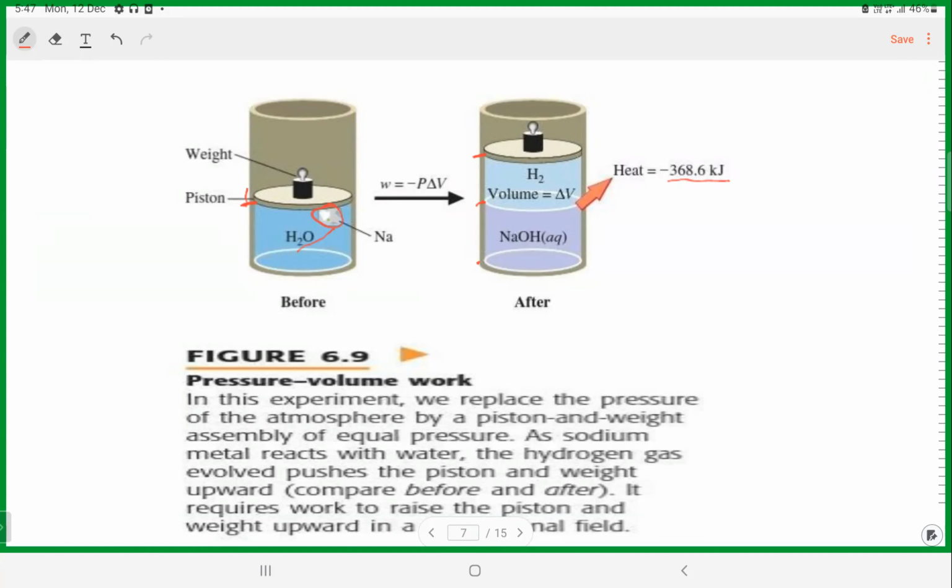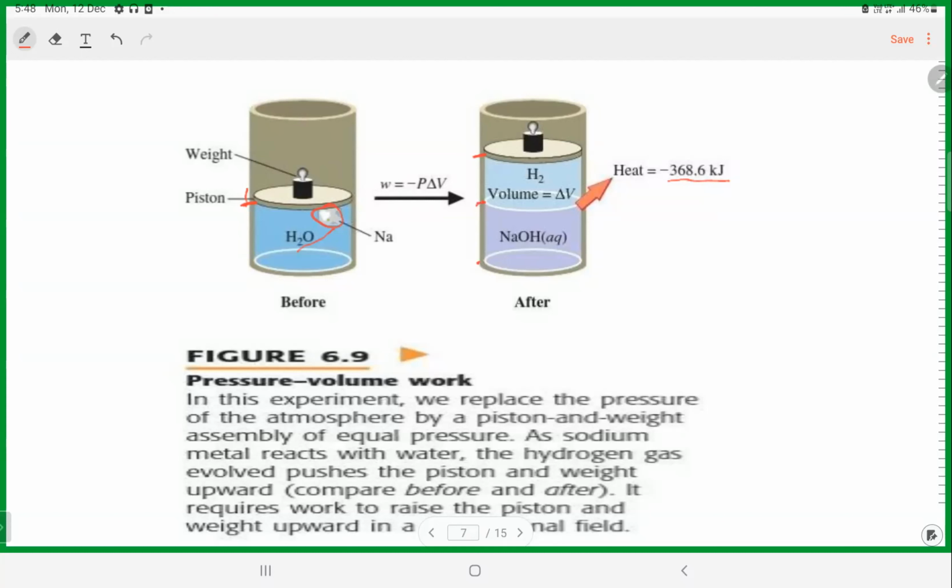Now, the volume of the gas in the cylinder is V, and the pressure acting on the piston is P, which is slightly lesser than the internal pressure of the gas. Due to the internal pressure, the gas expands and the piston moves a small distance from here to here.